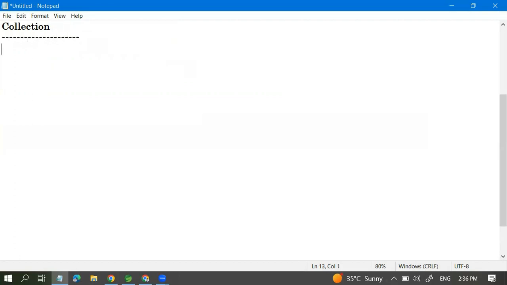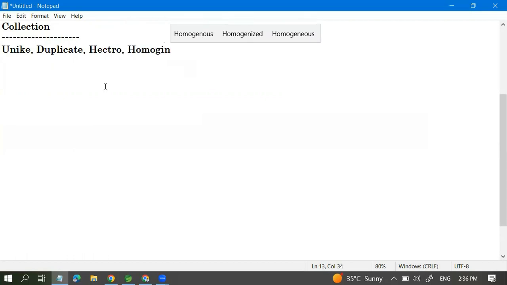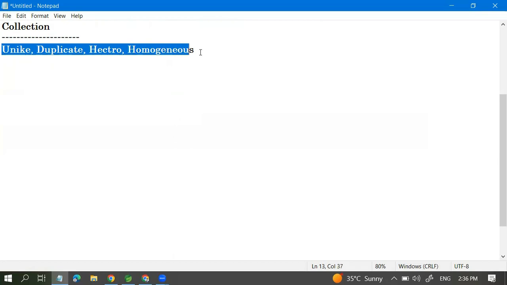The data can be unique, duplicate, heterogeneous, or homogeneous, different types of data.